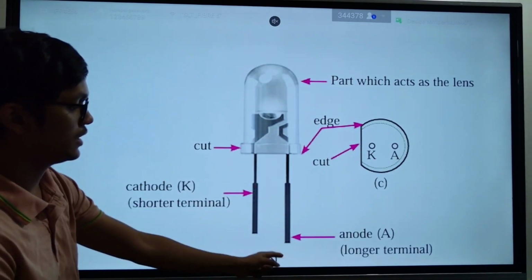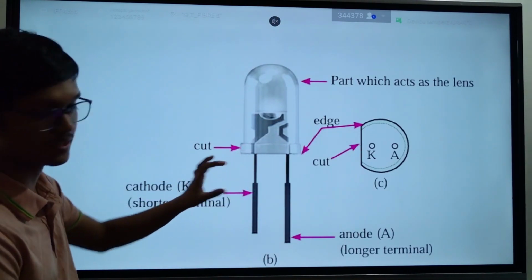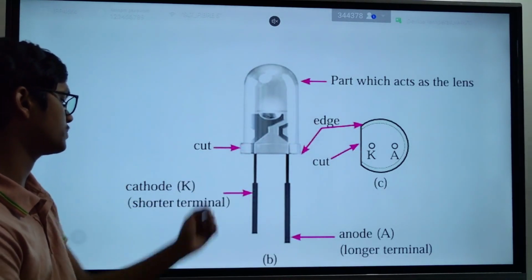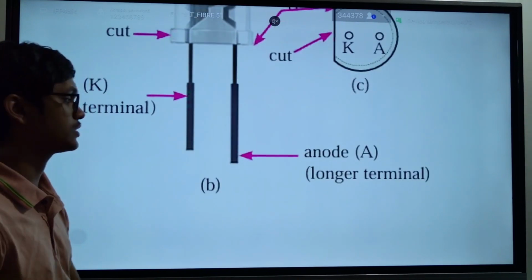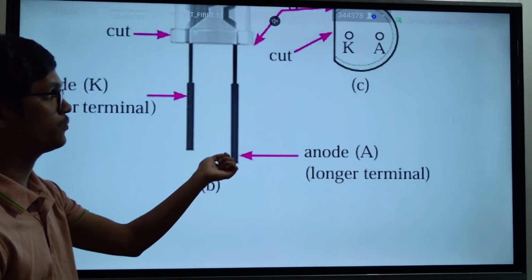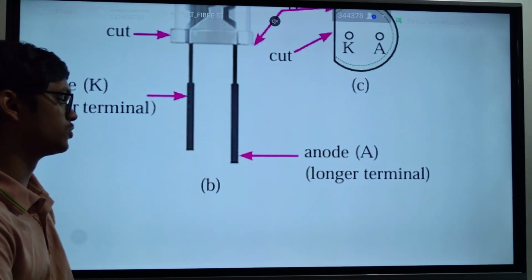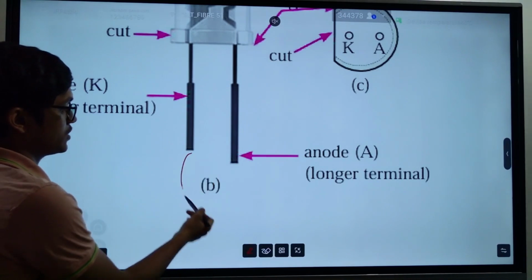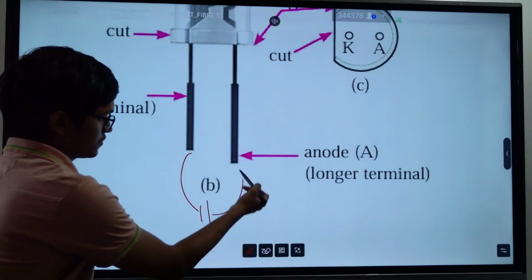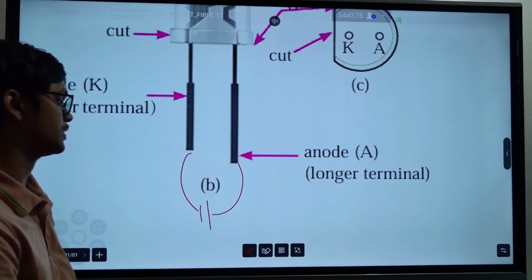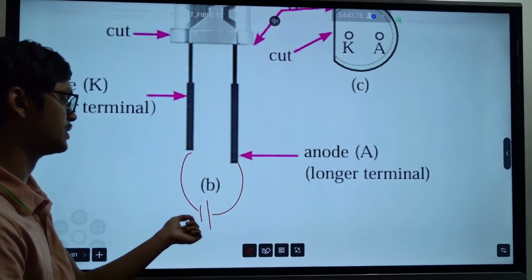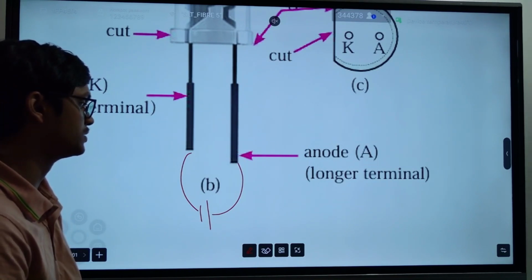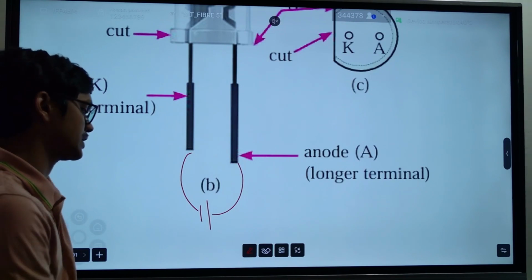The lengths of the two terminals are different. The longer terminal is the anode and the shorter terminal is the cathode. You connect the positive side of the battery to the anode and the negative side of the battery to the cathode. This is how you connect a battery into this circuit.